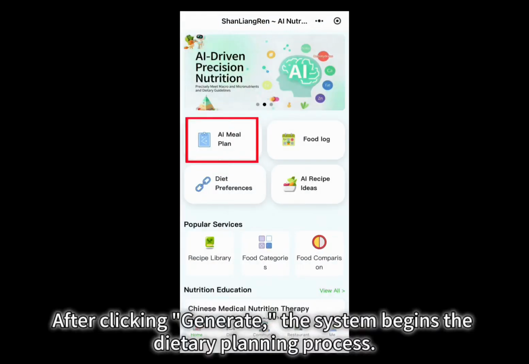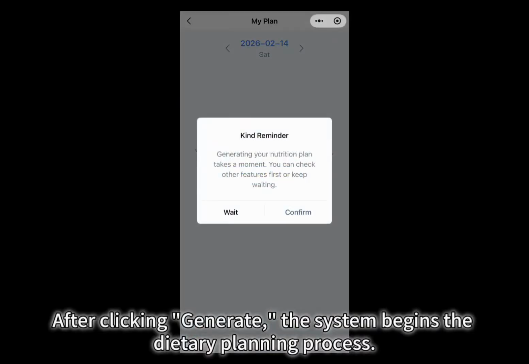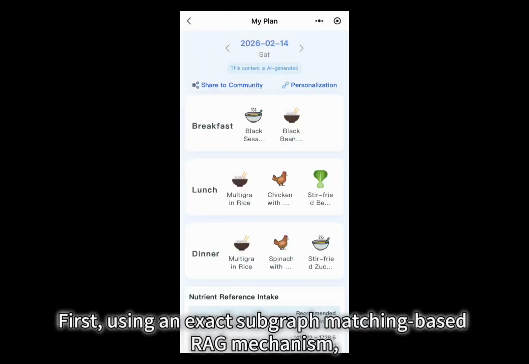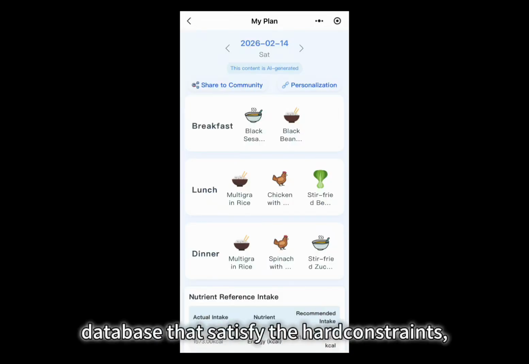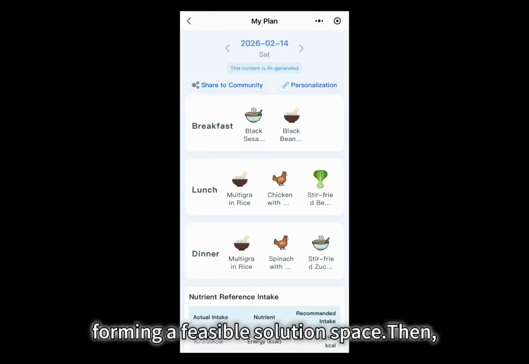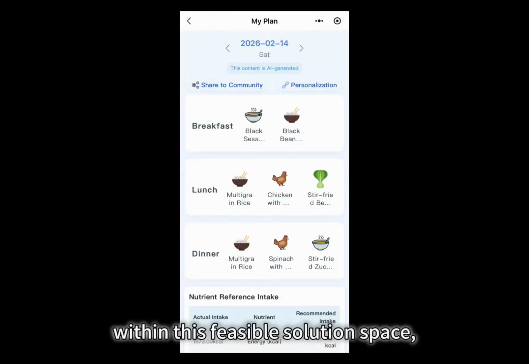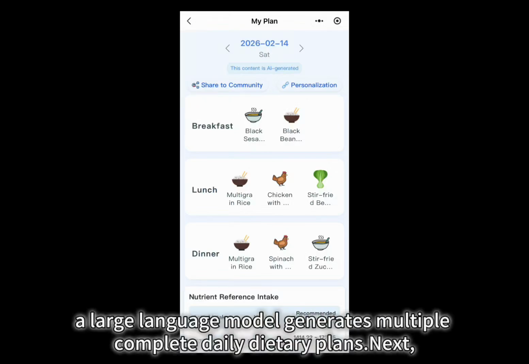After clicking Generate, the system begins the dietary planning process. First, using an exact subgraph matching-based RAG mechanism, the system retrieves candidate dishes and ingredients from the recipe database that satisfy the hard constraints, forming a feasible solution space. Then, within this feasible solution space, a large language model generates multiple complete daily dietary plans.